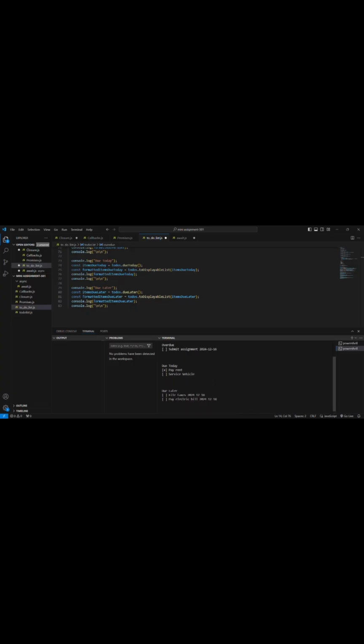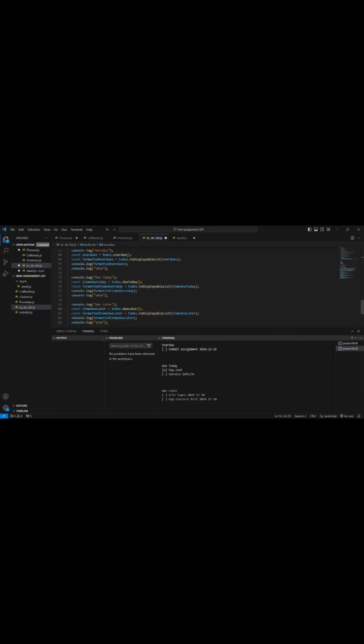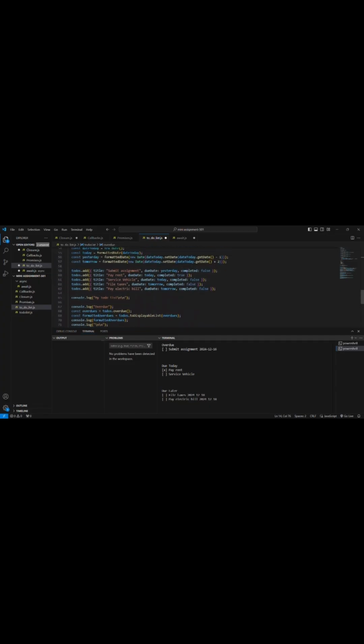The overdue shows the tasks whose due date is earlier than today and not completed. Due today shows the tasks due today, and due later shows the tasks that need to be done in the future. And this is my form of to-do list.js. Thank you.